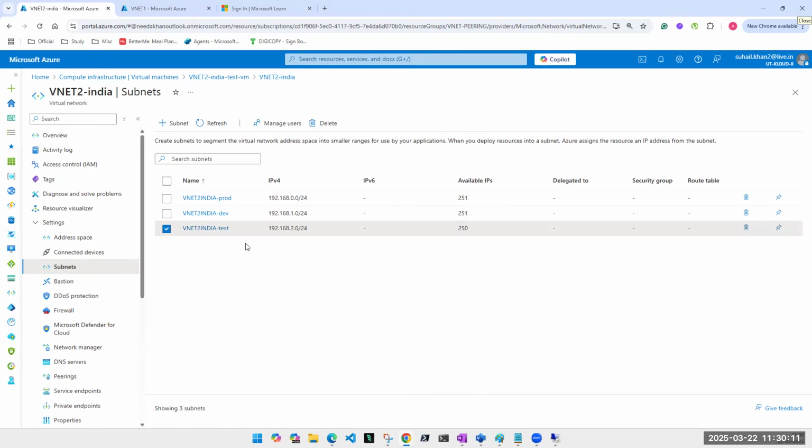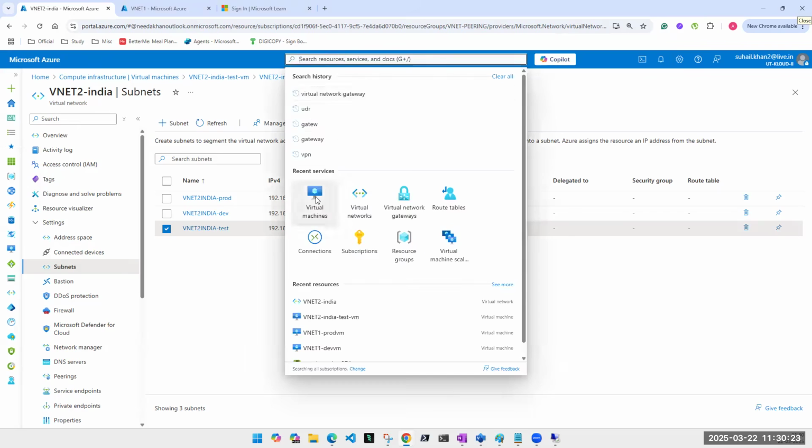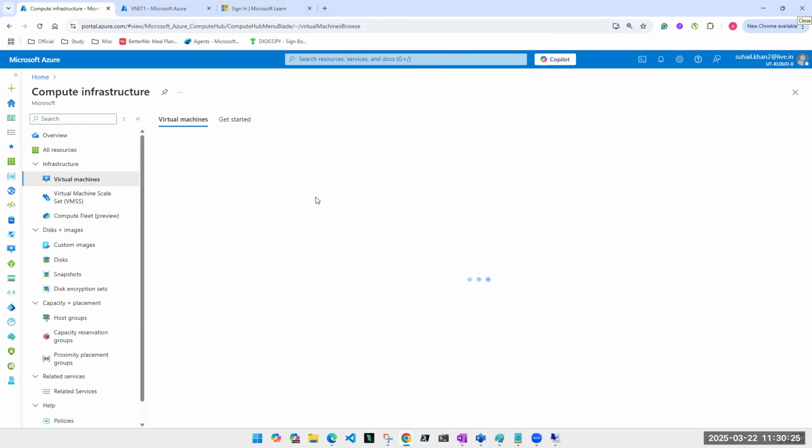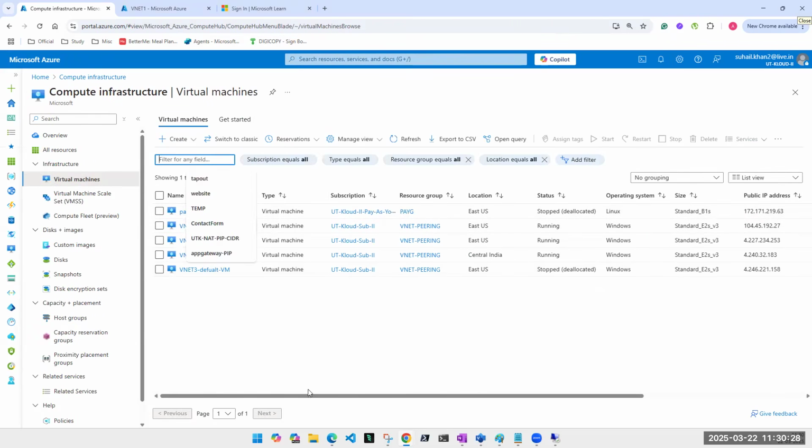So what will be the IP or address of this machine? Private IP? 192.168.2.4. Perfect. Let's see if that machine is up. Okay, looks like this machine is running. So I'll go ahead and take the remote of this machine also.